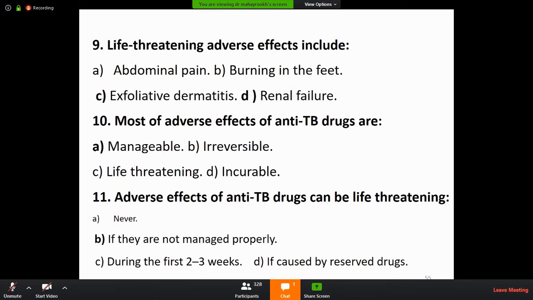And how do you treat? There are two lines of treatment, uncomplicated and complicated. For uncomplicated, we give 6 months of treatment: 4 drugs are given for the first 2 months, and 2 drugs are given for the last 4 months. For complicated, the drugs are given for 18 to 24 months.